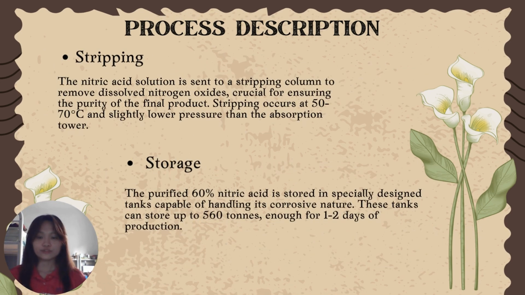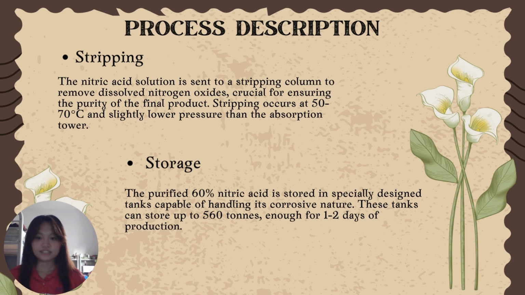So next, we go through the stripping process. The nitric acid solution is sent to a stripping column to remove dissolved nitrogen oxides, crucial for ensuring the purity of the final product. Stripping occurs at 50 to 70 degrees Celsius and slightly lower pressure than the absorption tower.